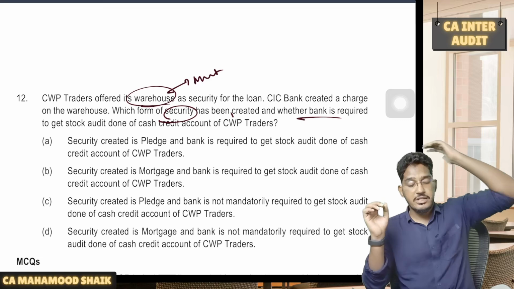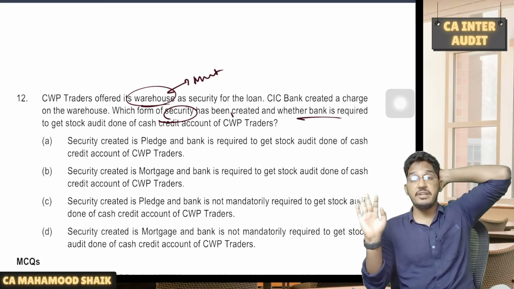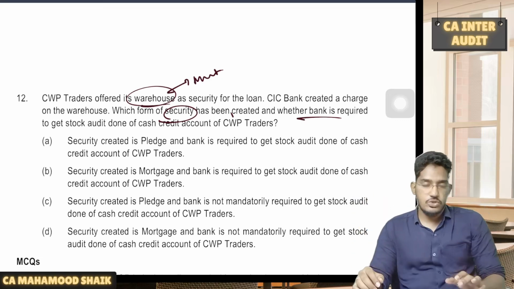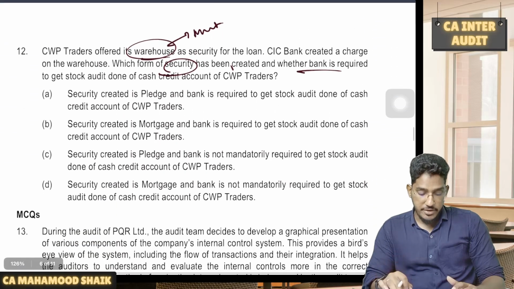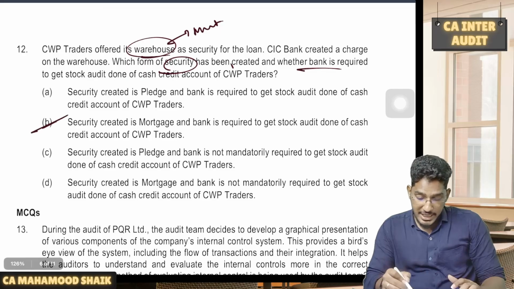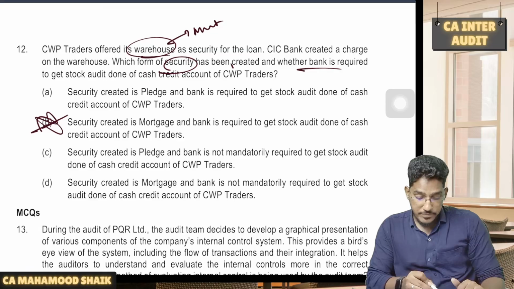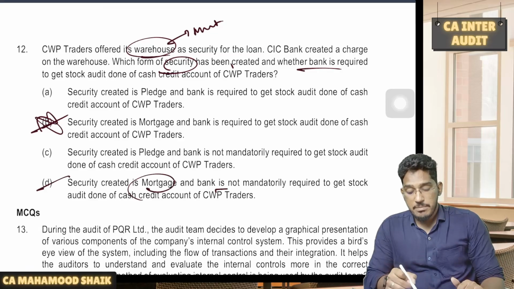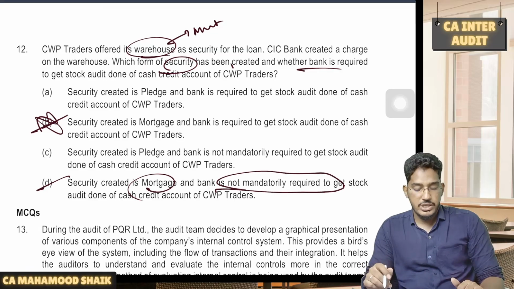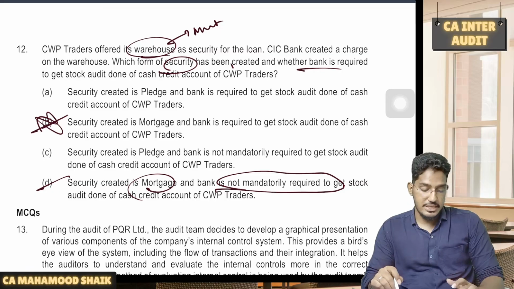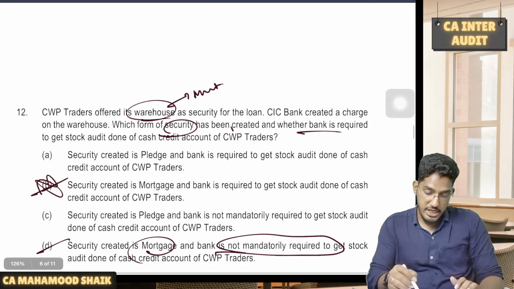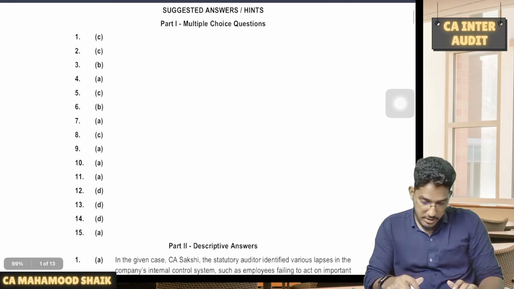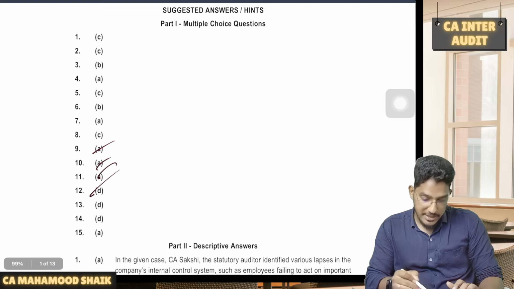And whether the bank is required to get the stock audit done mandatorily? No. Only when the funded exposure is more than 5 crore, then only stock audit is mandatory. In the given case, funded exposure is 4.5 crore, so stock audit is not mandatory. So security created is mortgage, and the bank is not mandatorily required to get the stock audit done of the cash credit since funded exposure is less than 5 crore. So if you look at the answer, it is AAA and D.